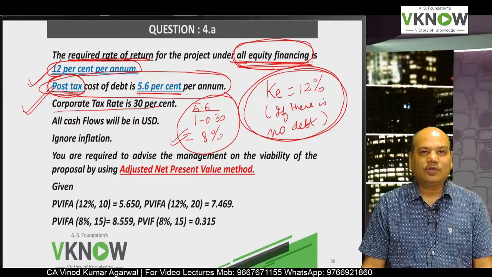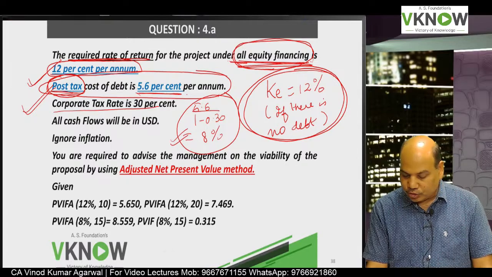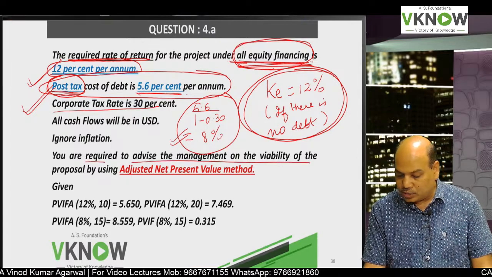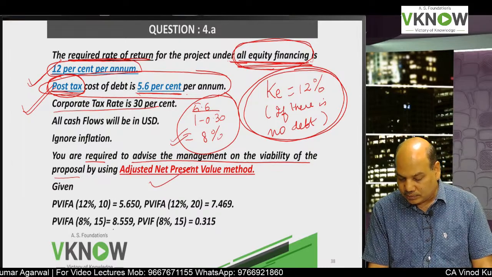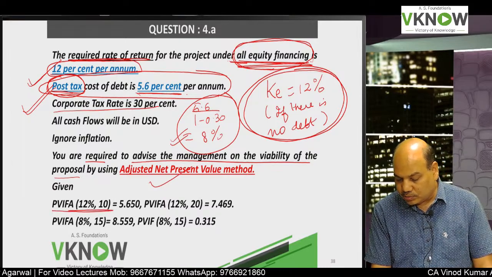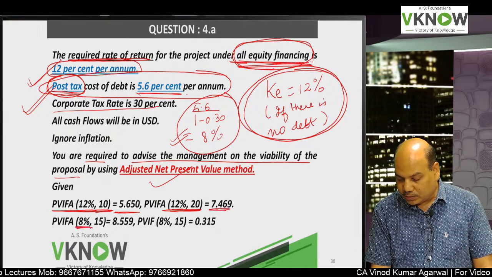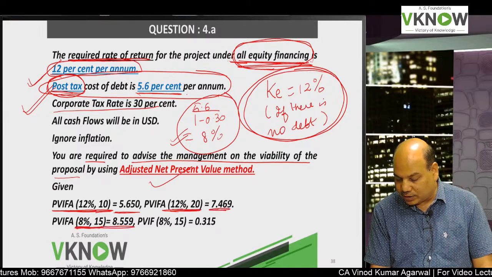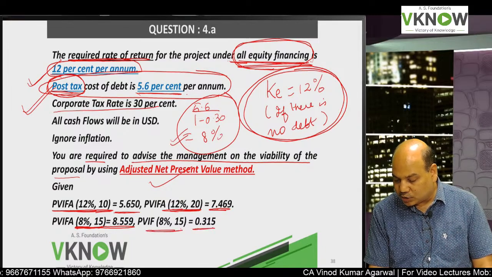This will be required for calculating the present value of tax shield on interest. You are required to advise the management on the viability of the proposal by using adjusted present value method. And now you see they have given you some factors also: 12% 10-year annuity factor, 12% 20-year annuity factor, 8% 15-year annuity factor, and 8% 15-year single cash flow factor is given.